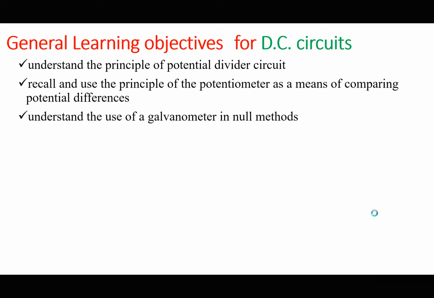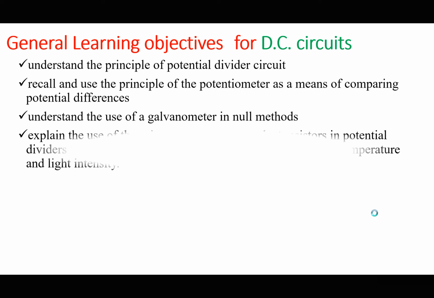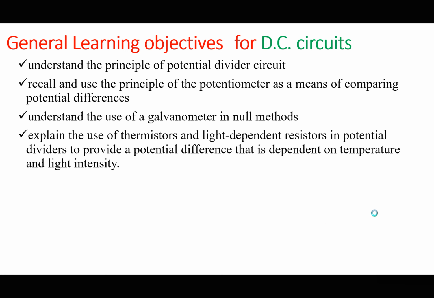You should be able to understand the use of the galvanometer in null methods. We shall understand what we mean by null methods. And finally, you should be able to explain the use of thermistors and LDRs in potential dividers to provide a potential difference that is dependent on temperature and light intensity.